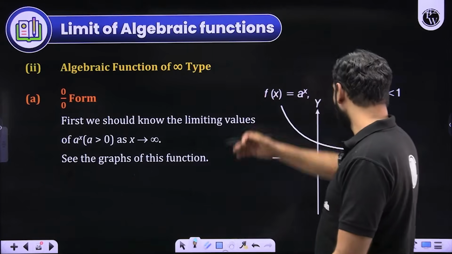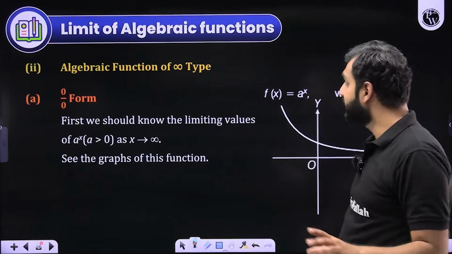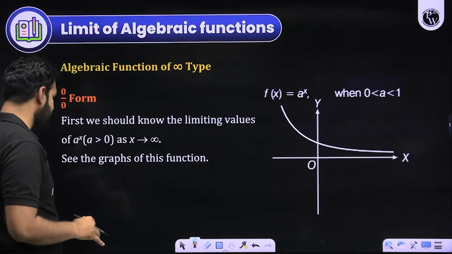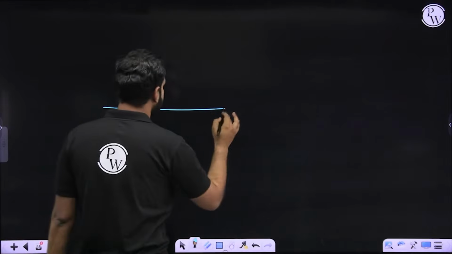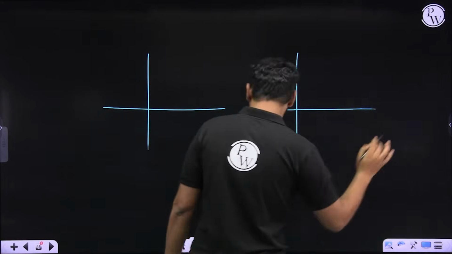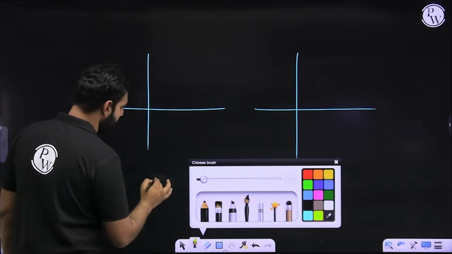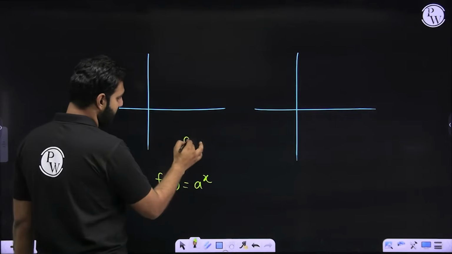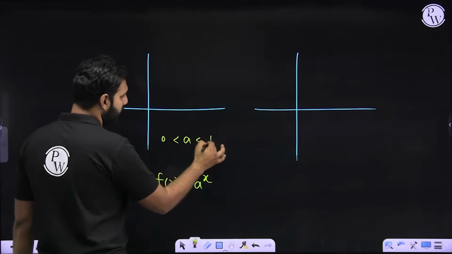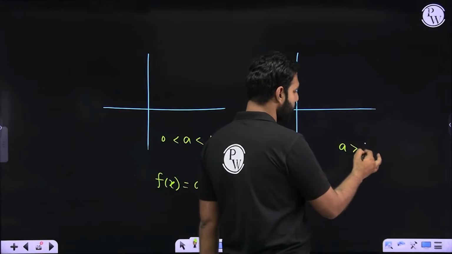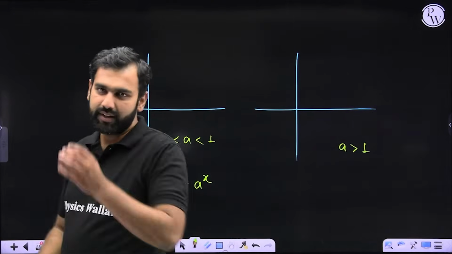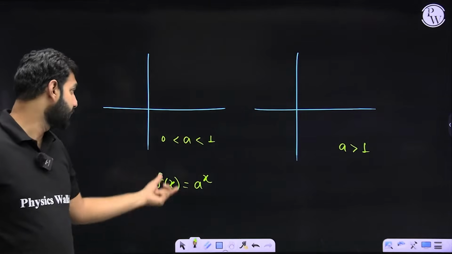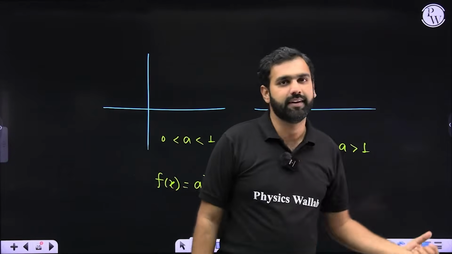But before I move to a question, I'd like to show you this form as well, that whenever you deal with a to the power x, we know a to the power x has its own functionality. What do I mean by that? A to the power x has two versions of its graphs. Let's say I'm dealing with the function a to the power x. And there are two cases. In the first case, a lies between 0 and 1, and in the second case, a is greater than 1. We know that when a to the power x function is taken, a is always positive and a is never 1. Do you remember that?